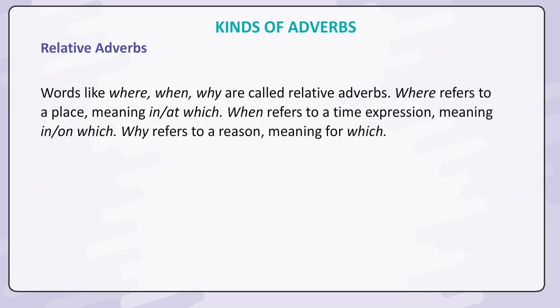Relative adverbs. Words like where, when, why are called relative adverbs. Where refers to a place, meaning in or at which. When refers to a time expression, meaning in or on which. Why refers to a reason, meaning for which.